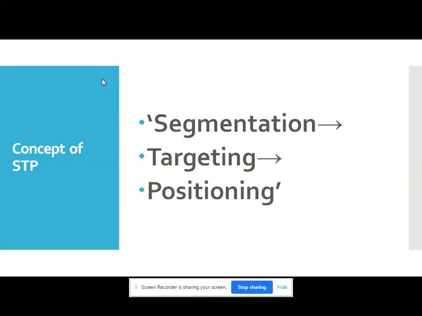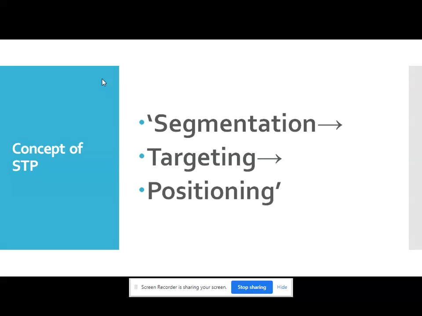Now we will learn the concept of STP. First we will learn the concept of segmentation. It is the process of defining and subdividing a large homogeneous market into clearly identifiable segments having similar needs, wants, or similar demand characteristics of consumers.